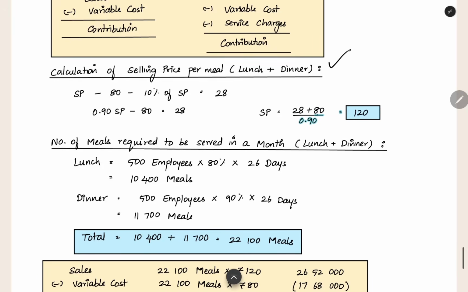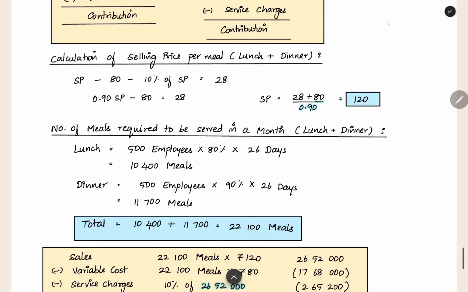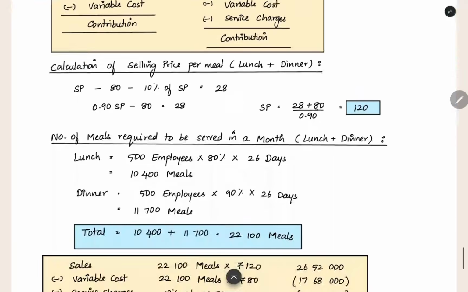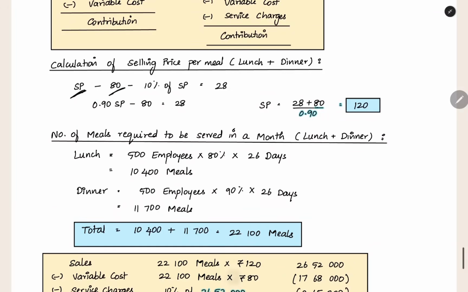So, the calculation of selling price per unit for lunch and dinner alone we can see. Breakfast, that is the second part, we can see later. Selling price minus variable cost. Variable cost, they have given 80 rupees. And then service charge, 10% of selling price. Selling price minus 80 rupees variable cost and 10% of selling price, this is the service charge. When you reduce these two from the selling price, you will get the contribution of 28. We need to find out the selling price. So we can solve this equation and then you will get 120 rupees as the selling price.